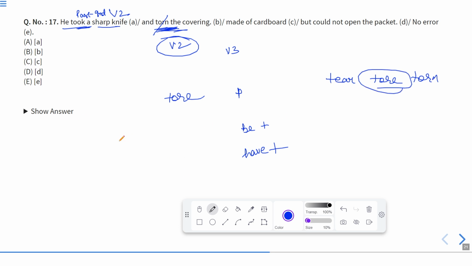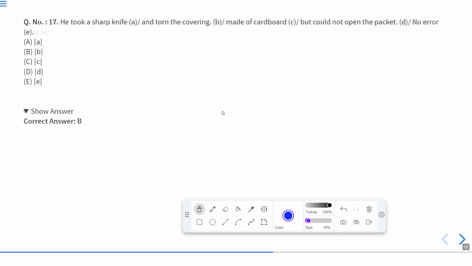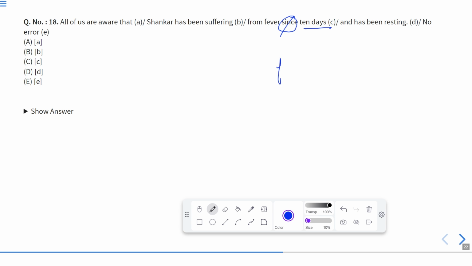Okay, so the error is in part B. So the answer is part B. Okay, now let us move to the next one, that is question number 18. All of us are aware that Shankar has been suffering from fever since 10 days and has been resting. Now, of course, with countable time, we cannot use since. Instead, we should use for.